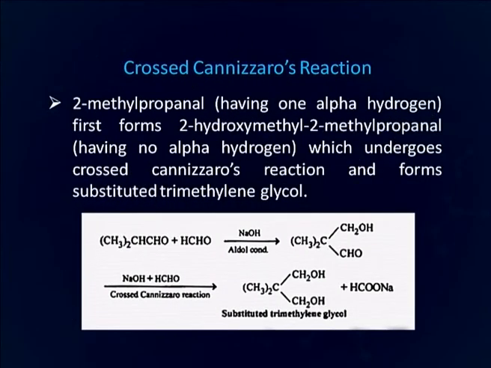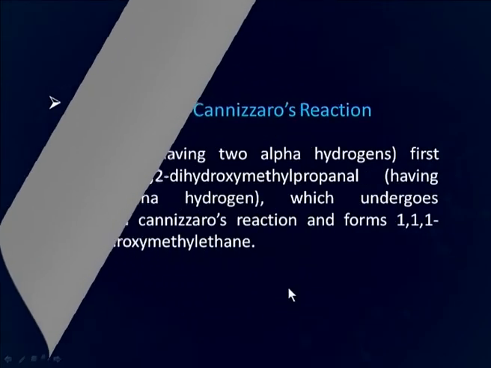In this particular example, it is 2-methyl propanal. 2-methyl propanal has only one alpha hydrogen atom. So, it first undergoes aldol condensation and then undergoes cross Cannizzaro reaction to form this product, the sodium salt of formic acid along with this alcohol.